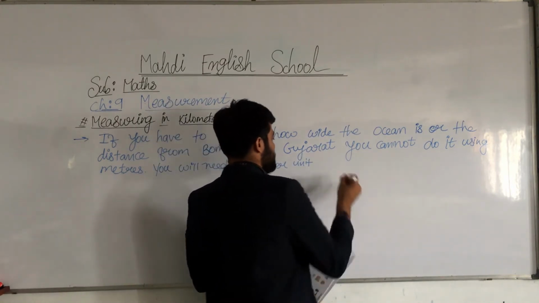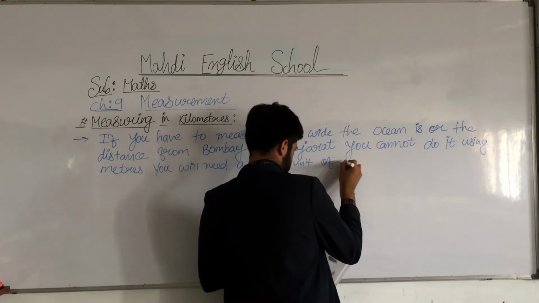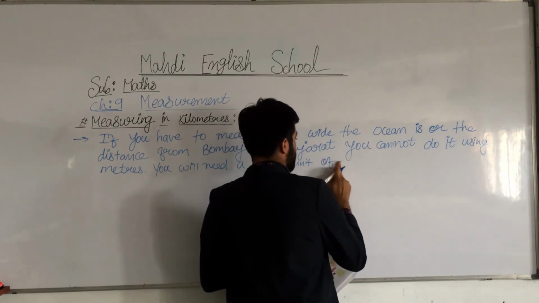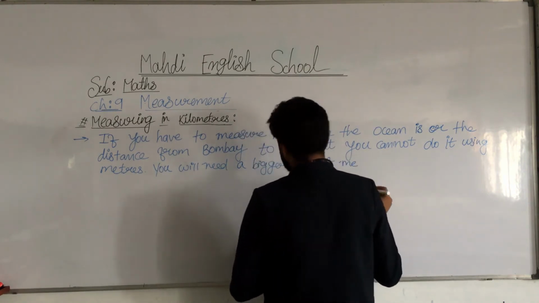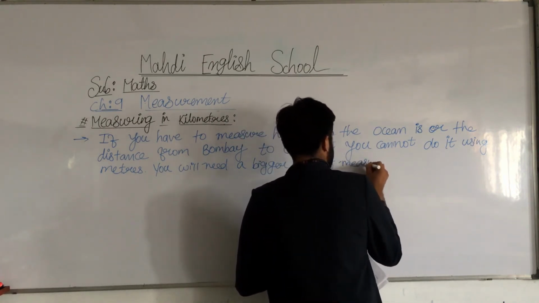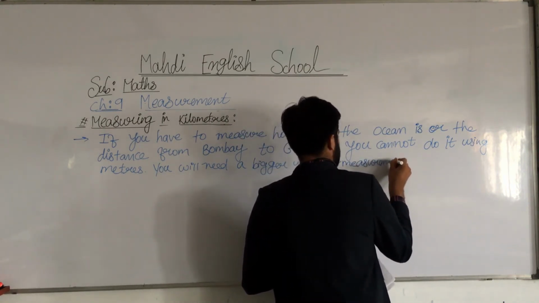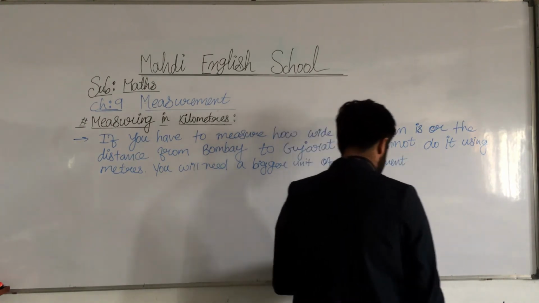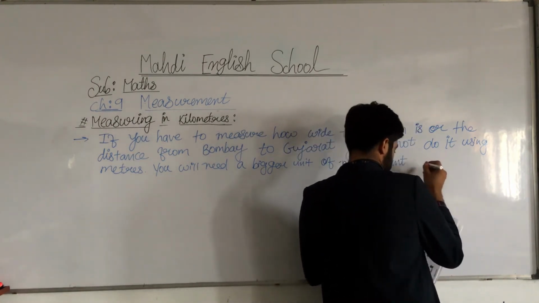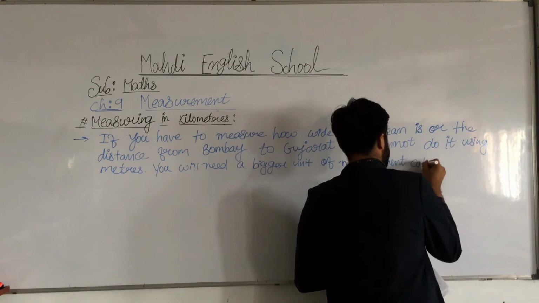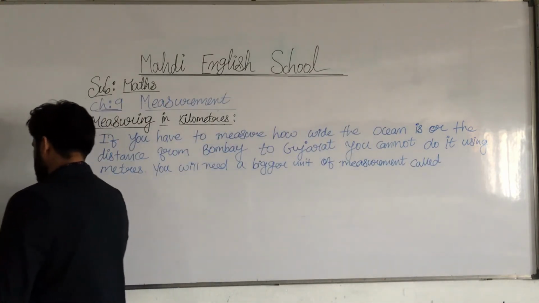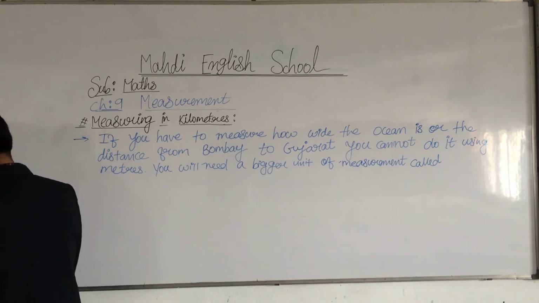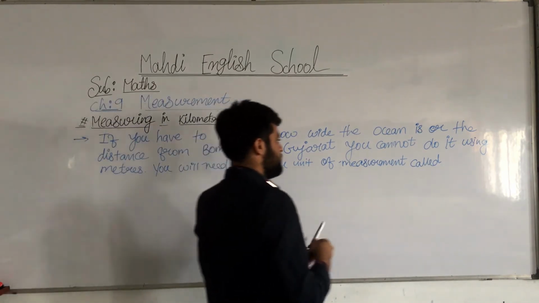Of a measurement called kilometer. What do we call it, my dear students?